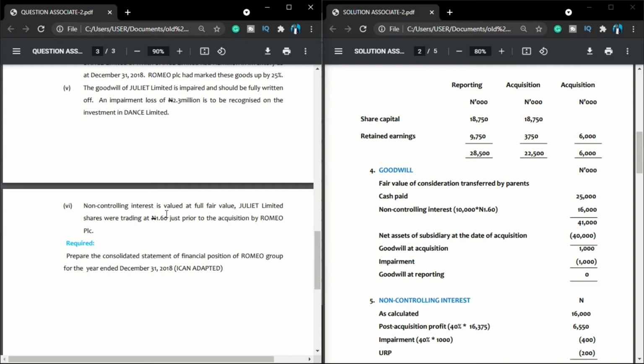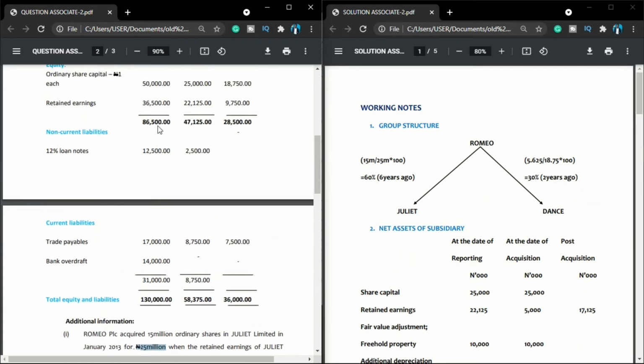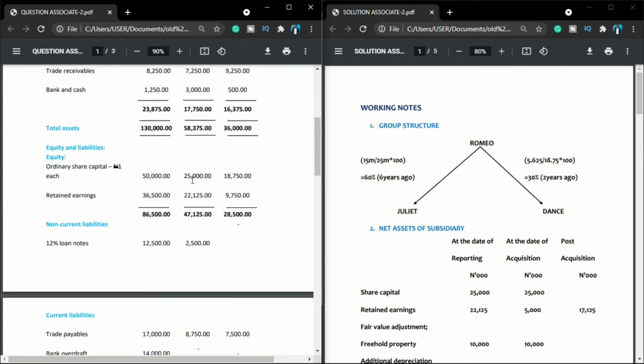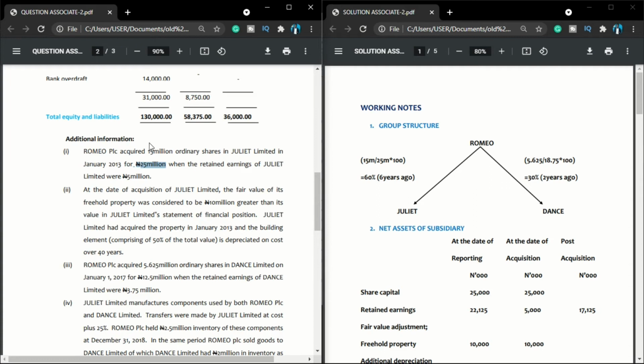So the question is, what is the total number of shares owned by NCI? From the beginning of this question, don't forget, the total value of shares in Juliet Limited is 25 million. Divided by 1 will give us 25 million ordinary shares. Out of it, parents own how many million? Out of those shares, we own 15 million. So therefore, NCI own the balance of 10 million.